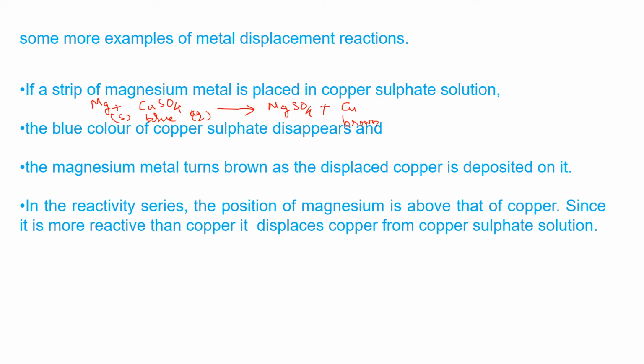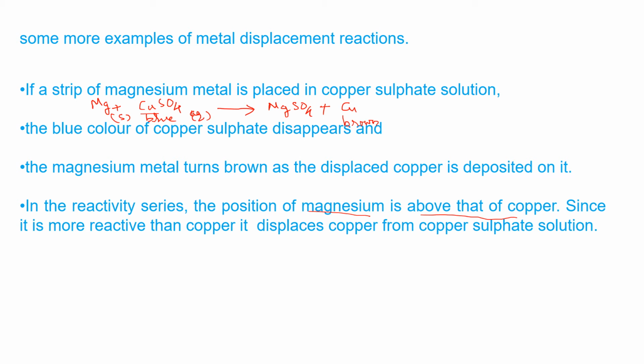Now what is the reason for this reactivity? That is, magnesium is more reactive than copper. So magnesium displaces copper from its salt solution. You have to remember, in the reactivity series, the position of magnesium is above that of copper.